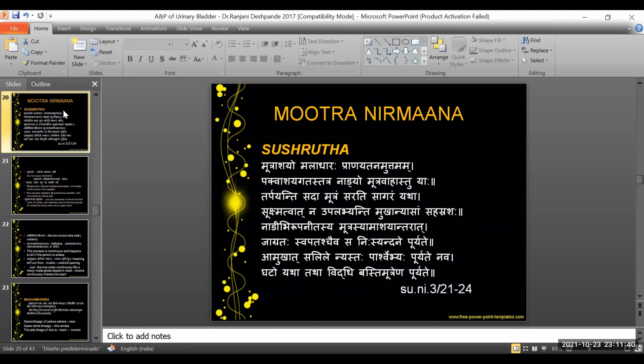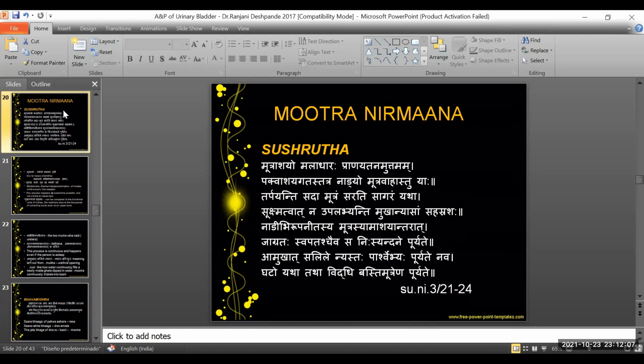So with parshvebhyah, we can understand that Acharya is trying to give the anatomical insertion of the ureters, which happens at the lateral posterior surface of the urinary bladder. So through the parshva, there is continuous purana of the mutra that has been processed until then. That is the mutra nirmana that has happened until the level of the mutravaha nadi, that is, the ureter.